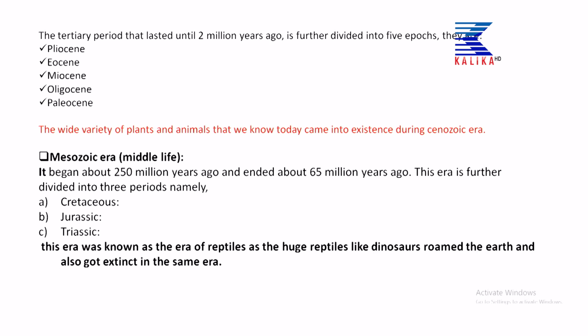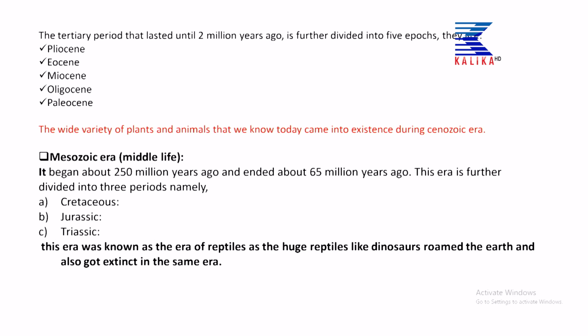And another one is the middle life, that is the Mesozoic era, that started from 250 million years ago and ended about 65 million years ago. This era is further divided into the Cretaceous, Jurassic and Triassic periods. Again, it is very important to us: Cretaceous, Jurassic and Triassic periods.